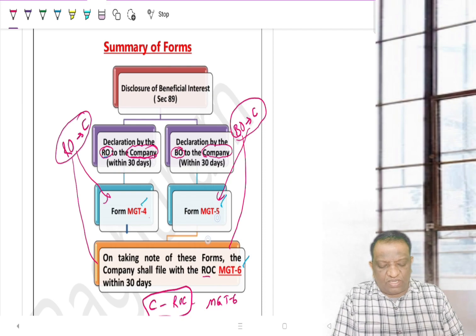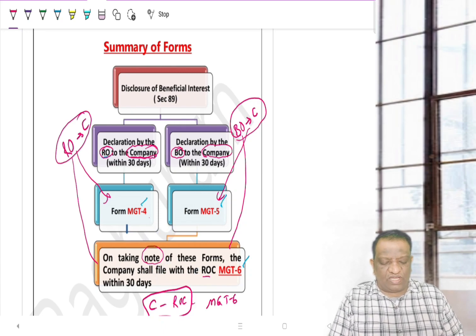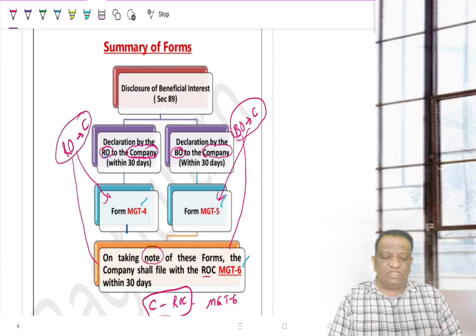The company, after taking note of these two, is supposed to validate, and they have to do their own checks and balances. After doing their own background verification, the company will summarize and file with the ROC MGT6. And what is the time limit for this? 30 days. Now, is it only at the time of becoming registered owner or becoming beneficial owner? Yes, at that time, plus any changes thereafter, again they are supposed to follow the same route by filing the same forms.